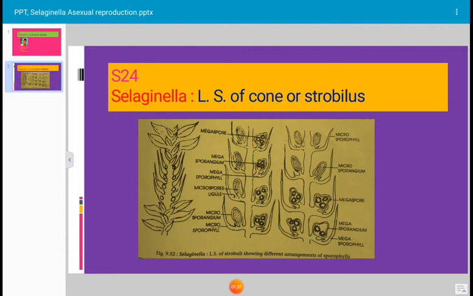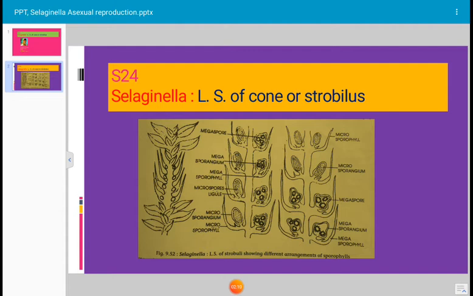The microspores are formed in microsporangia and the megaspores are formed in megasporangia. The microsporangia and megasporangia are formed in the axil of sporophylls. Sporophyll means a spore-producing leaf-like structure, on whose adaxial surface a sporangium is developed. The sporophylls aggregate to form the strobilus, also known as cone. The cone develops at the tip of the aerial branches.